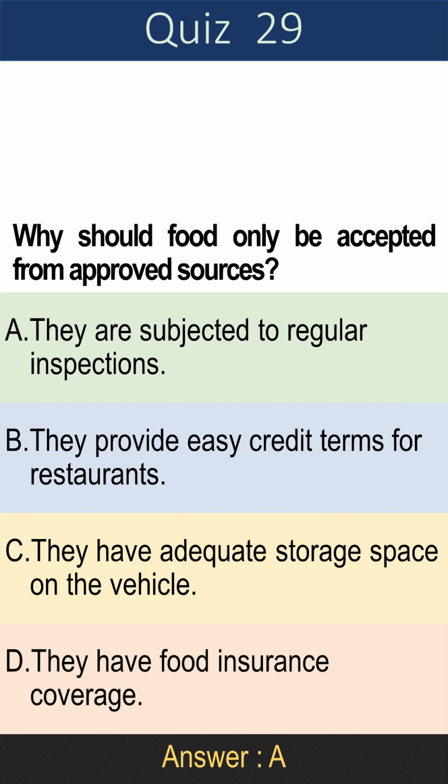Question 29. Why should food only be accepted from approved sources? A. They are subjected to regular inspections. B. They provide easy credit terms for restaurants. C. They have adequate storage space on the vehicle. D. They have food insurance coverage. Answer is A. They are subjected to regular inspections.